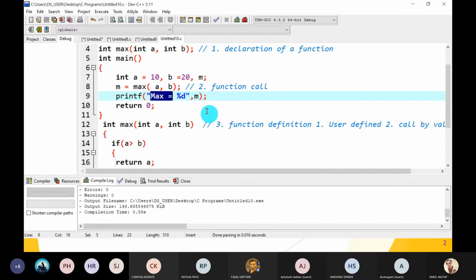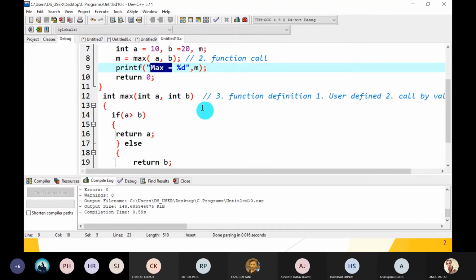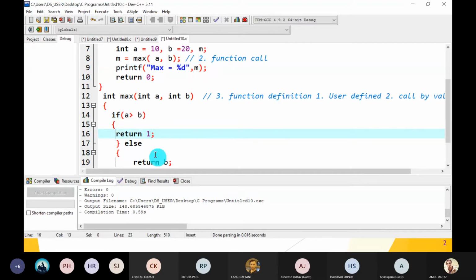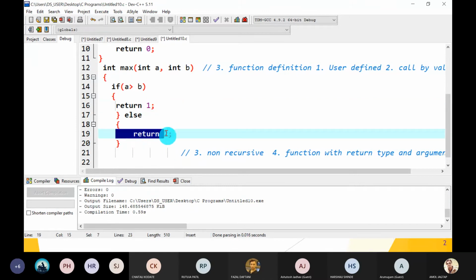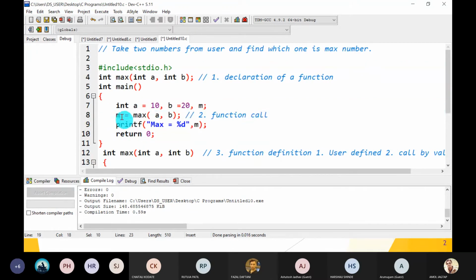So what we have to do is apply logic. What is the logic? If A is greater than B, don't return A, just return 1. Else, if B is greater, then return 2. Guys, understood? When A is max, return 1, and if B is max, return 2. Catch it into the m variable and then print.